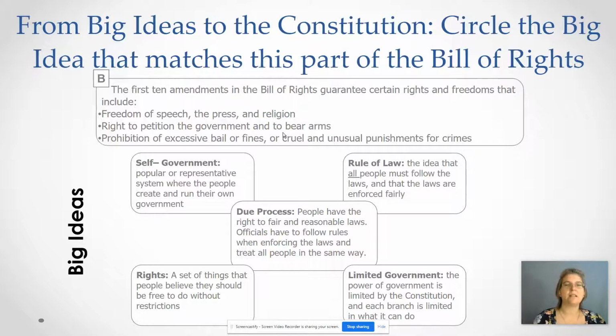Next, let's take a look. This is the Bill of Rights. That guarantees certain freedoms that include the freedom of speech, press, religion, right to petition the government and to bear arms, prohibition of excessive bail or fines, or cruel and unusual punishment for crimes. So let's take a look. Is that self-government, rule of law, due process, rights, or limited government? I'll give you a moment to think about what that is.